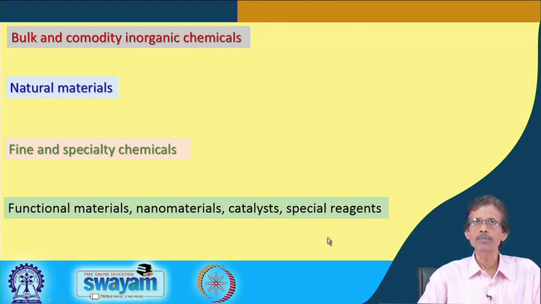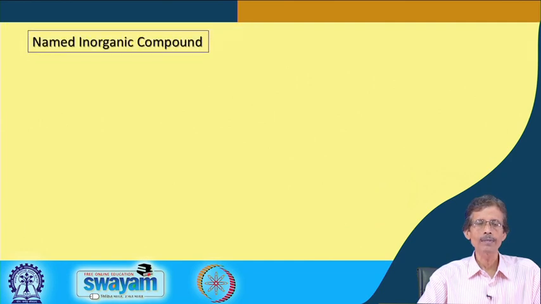And then we can have some special reagents. What are those special reagents that we can know, if we can have a source of some compound? These special materials can be named from inorganic compounds. Suppose we get a compound from chromium metal.